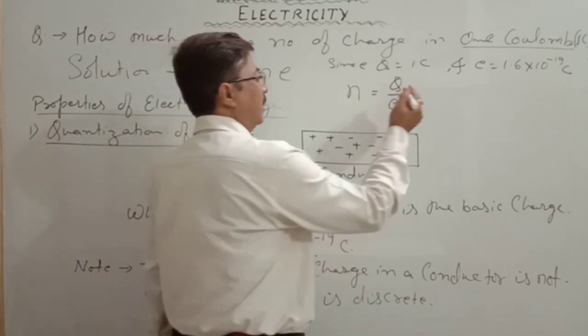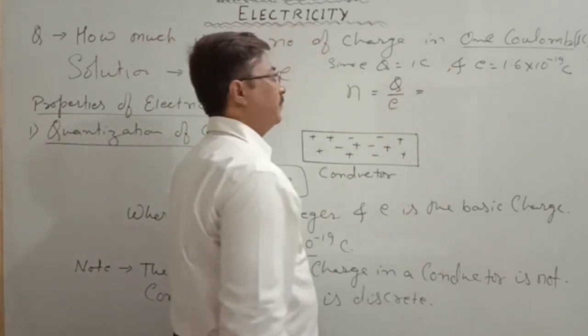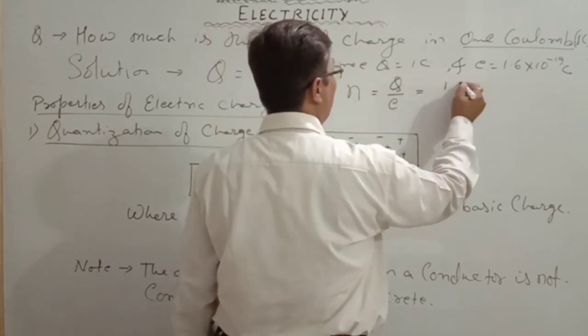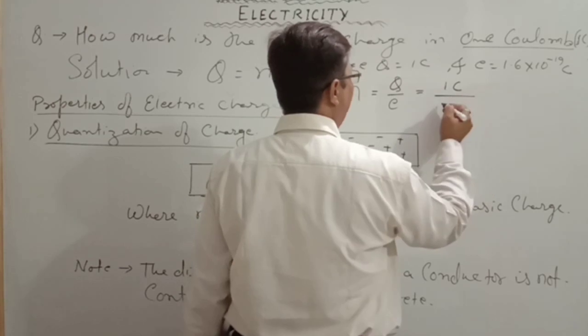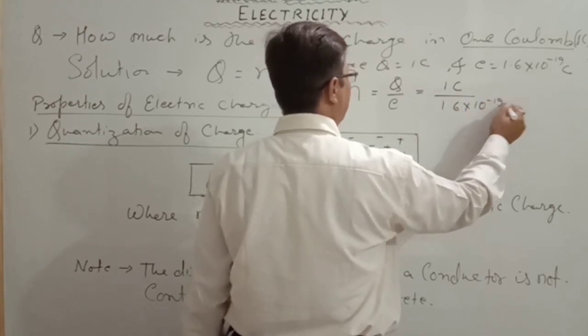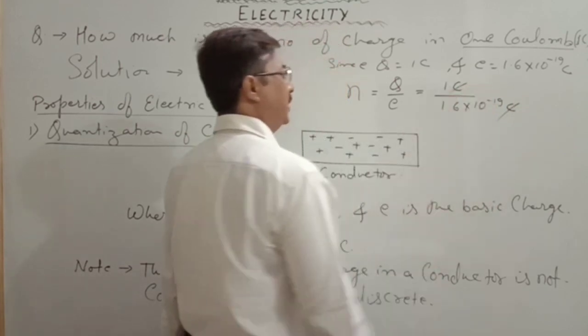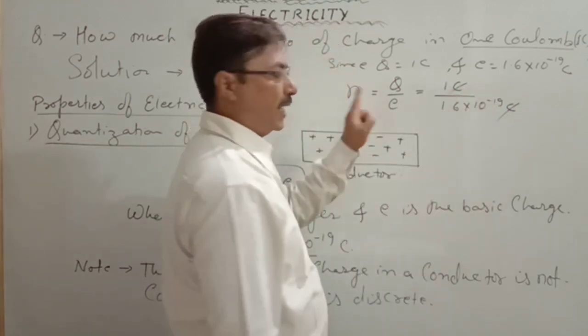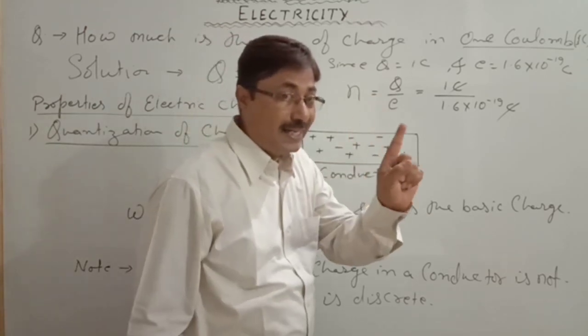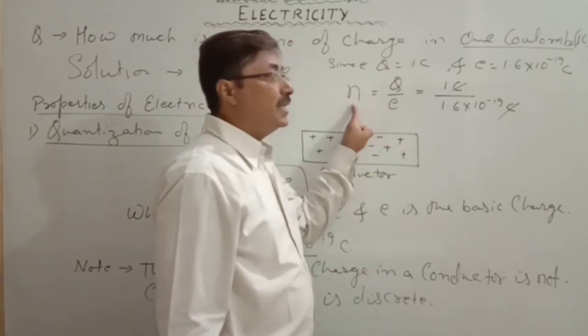How? देखो बेटा, यहां पर ये आ गया, कितना आया यहाँ पे? Q का वैल्यू कितना है हमारे पास? 1 coulomb. By E का वैल्यू कितना है? 1.6 into 10 to the power minus 19 coulomb. The coulomb unit cancels. No unit, as it is the ratio of the same character, so it doesn't have any unit. It is only a number.